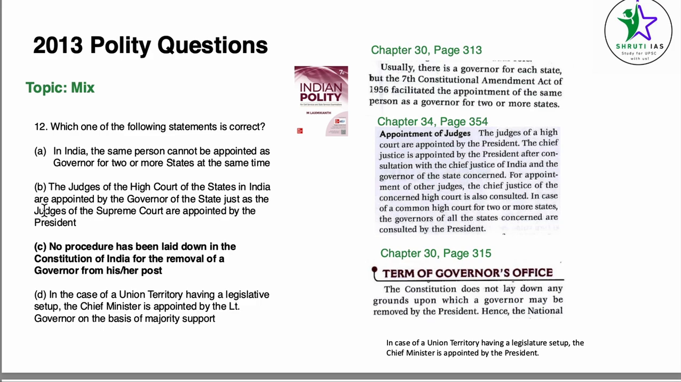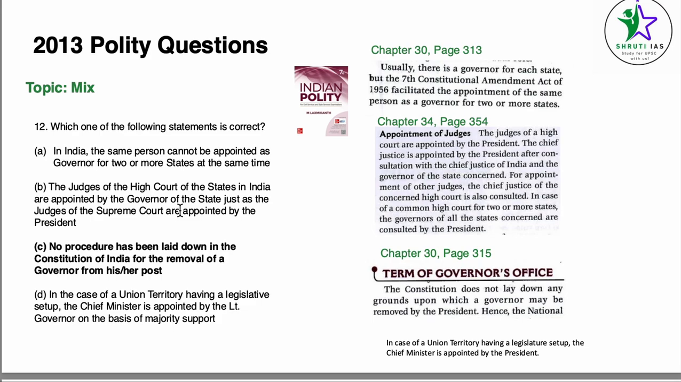For point number 2, the judges of High Court of the states in India are appointed by the governor of the state, just as the judges of Supreme Court are appointed by the president. Now we know that the judges of High Court are appointed by the president, but let's look at the answer in the book. Chapter number 34, page number 354, High Court chapter. Appointment of judges: the judges of High Court are appointed by the president. Clearly it's given that they are appointed by the president, not by the governor of the state. So B also becomes incorrect.